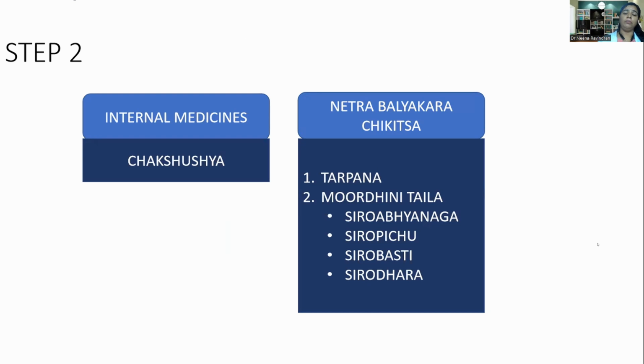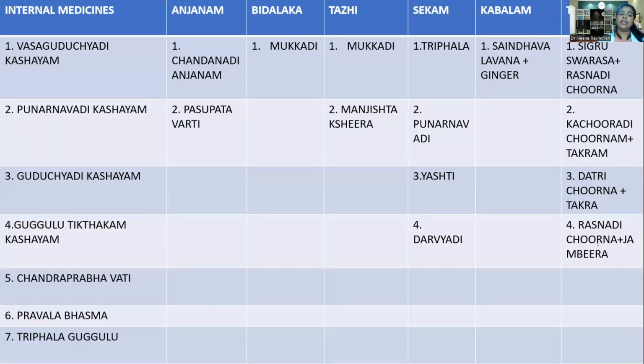So we need to make the eyes more balya, so Chakshushya medicine should be given. Netra Balya Chikitsa like Tarpana, and Murdhni Taila like Shiro Abhyanga, Shiro Pichu, Shiro Basti, and Shirodhara have to be advocated. These are some of the medicine suggestions: internal medicines like Guduchi kashayam and Anjana like Chandanadi Anjana. All these are beautiful formulations that can be used in diabetic retinopathy conditions.